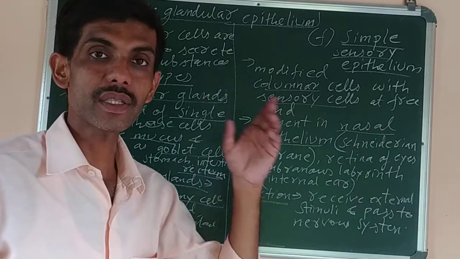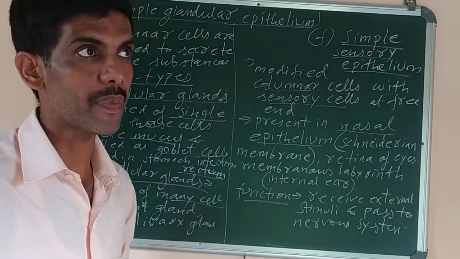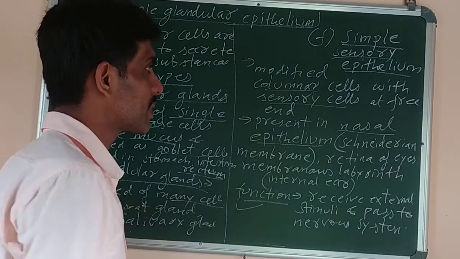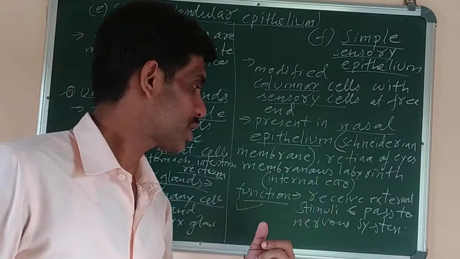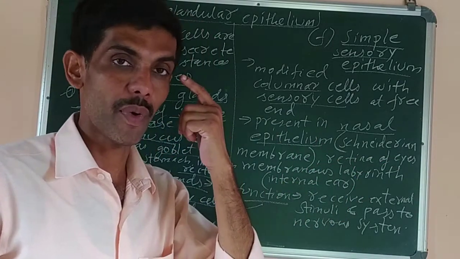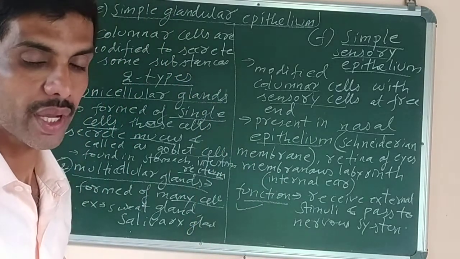Membranous labyrinth is the other name given to the internal ear. Our ear is divided into three parts: external, middle and internal. Now what is the function of this simple sensory epithelium? It helps to receive stimuli and pass them to the nervous system. Like whatever we see with our eyes, we give it to the nervous system, that is the brain, so that we can come to know.